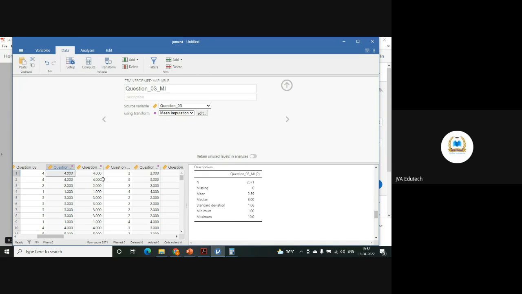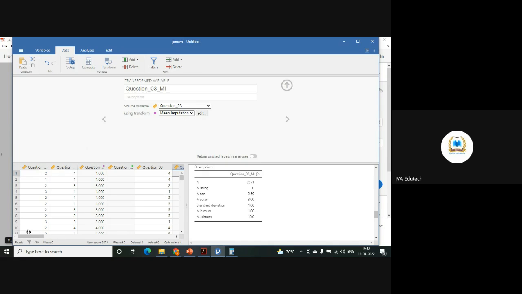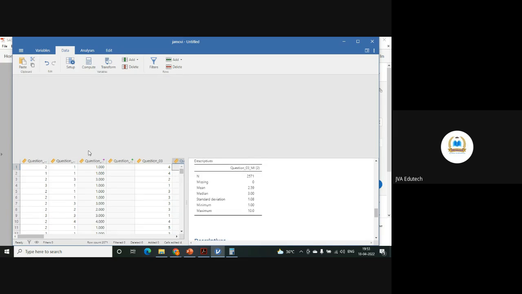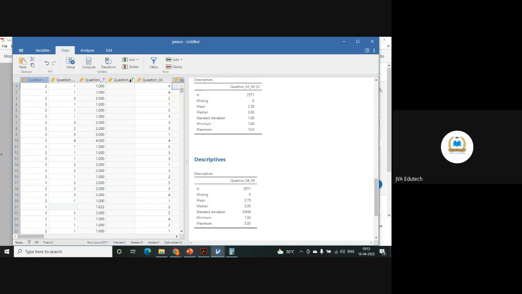Now, next step, once you have identified the missing values, you have replaced the missing values. Now, next step is to do two important tests. Number one is test of normality, whether your data is normally distributed or not. So that is done by Shapiro-Wilk test.